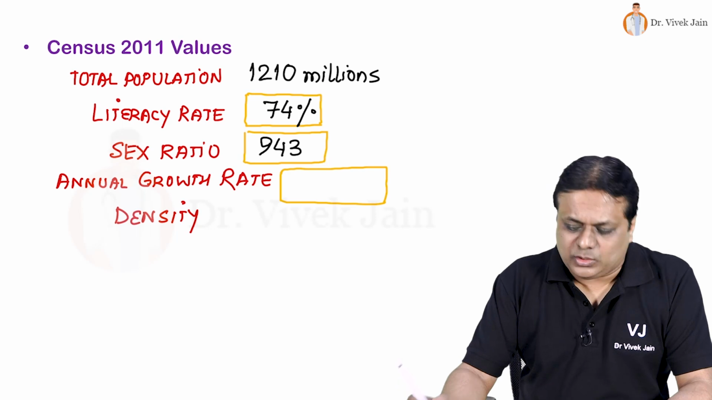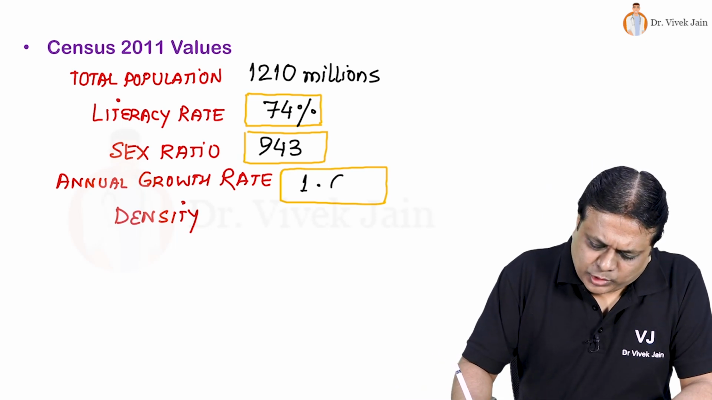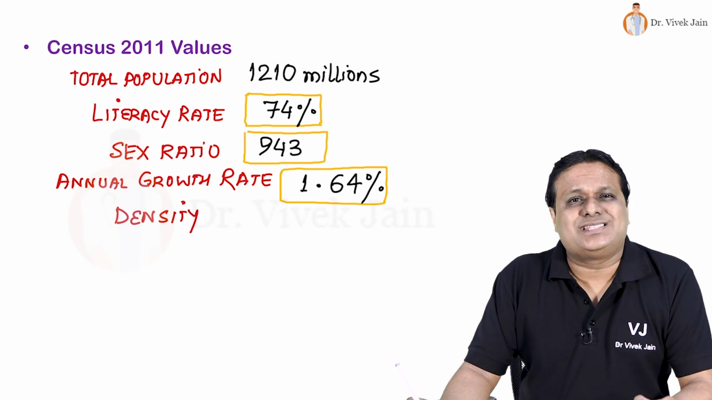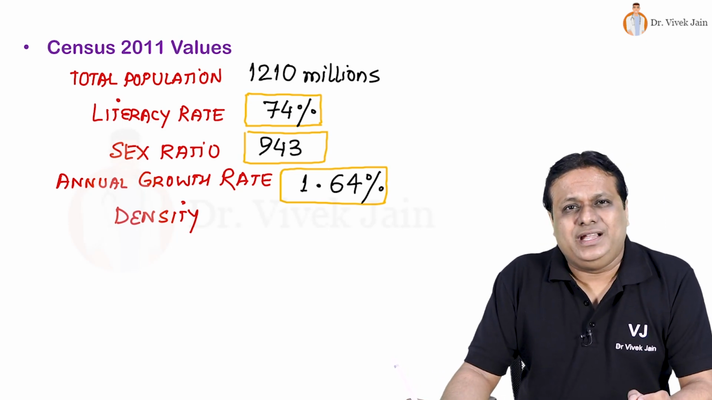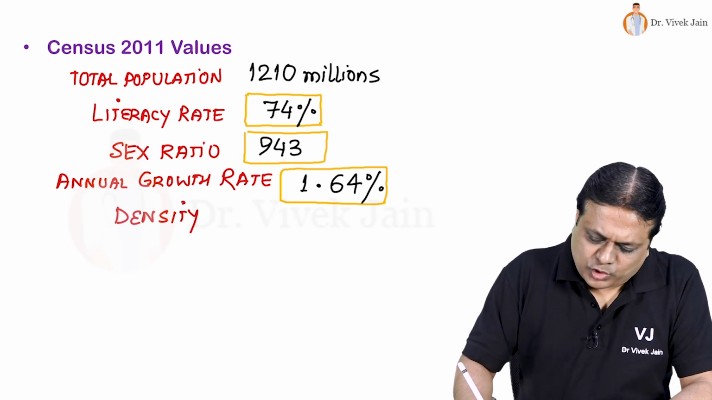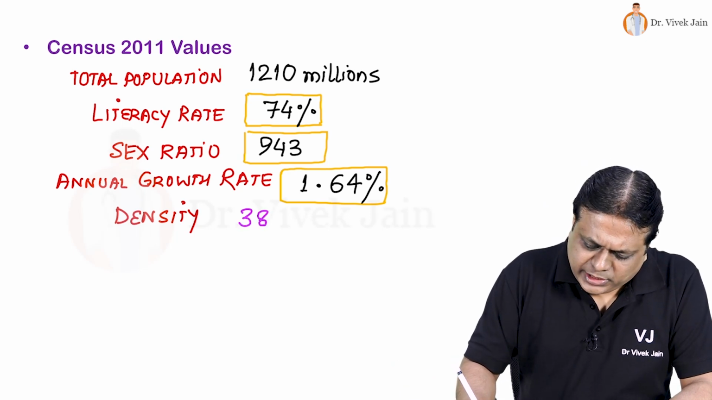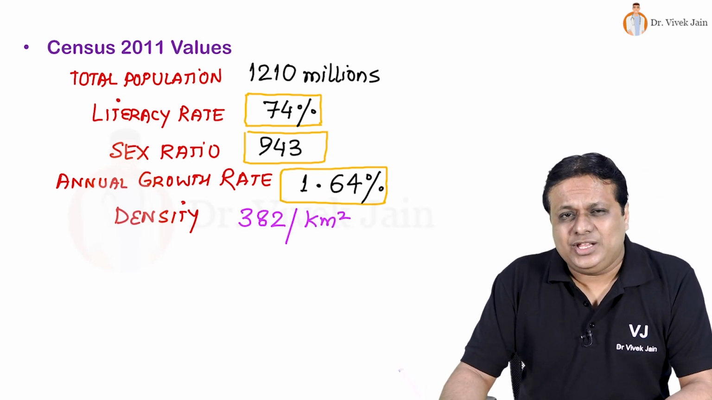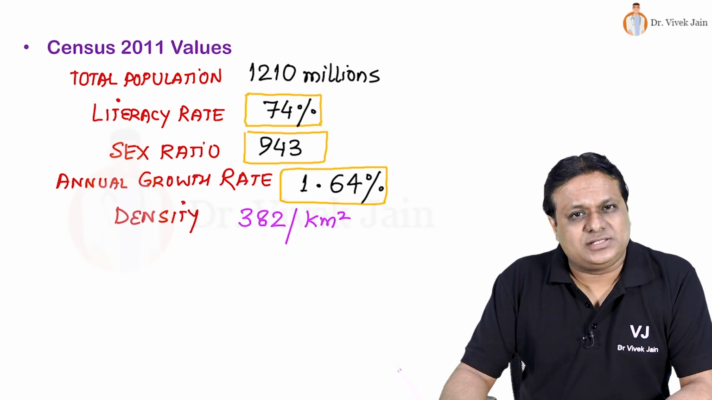Annual growth rate was calculated to be 1.64%, with decadal growth rate being 17.64%. Density of population was recorded to be 382 persons per square kilometer, highest from Delhi, lowest from Arunachal Pradesh.